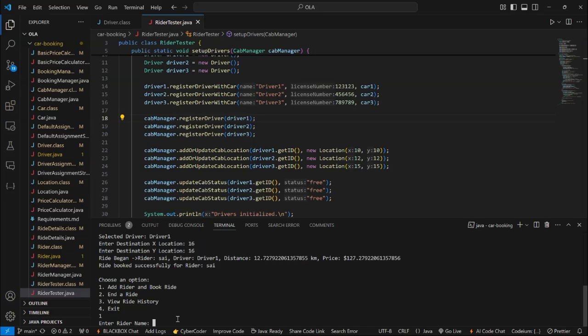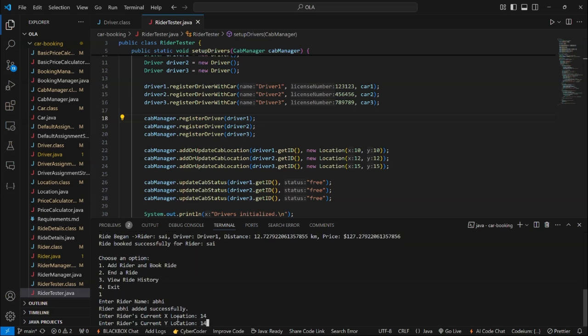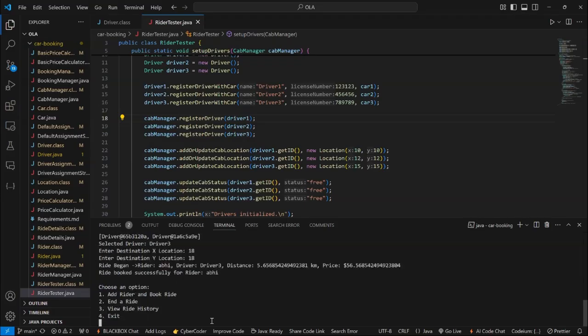You can see I'm going to create it with the name Abhi. For Abhi, I'm going to give him some location as 14. Driver 3 has been chosen as he is the nearest one of the two available drivers. And we are going to give him some destination coordinates of 18. Abhi has been booked.